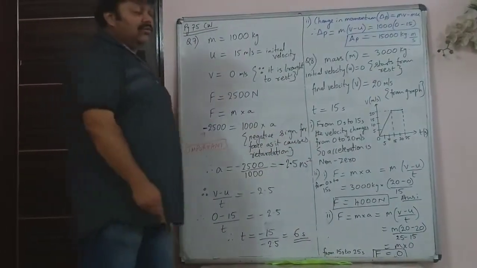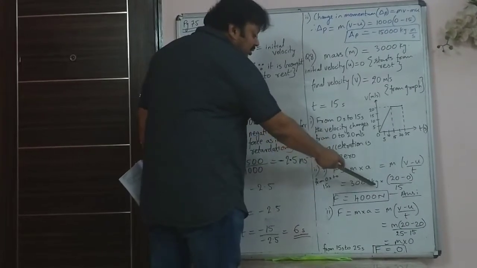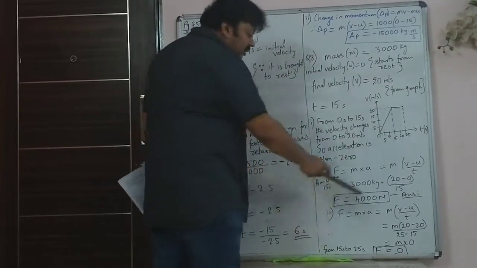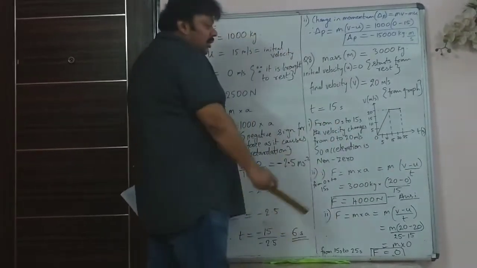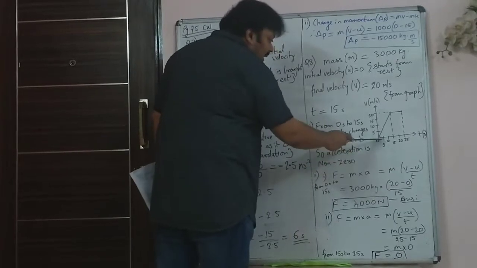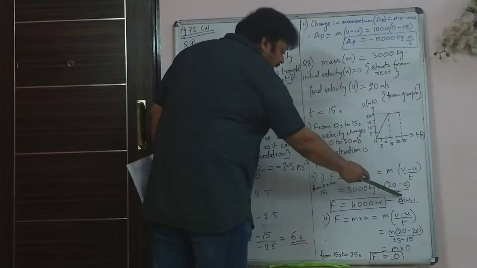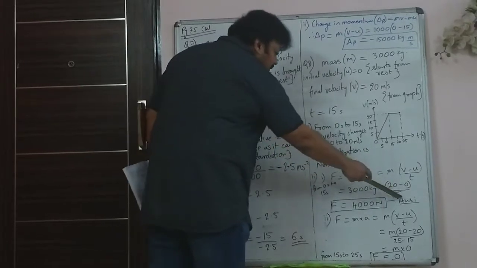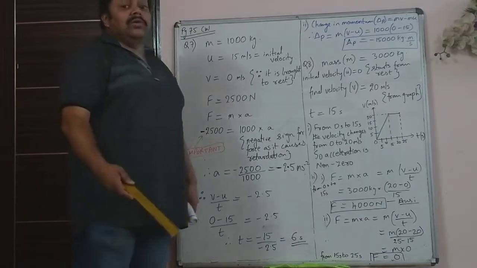Force is m into a, mass of the bus was 3000 kg, and acceleration formula is v minus u upon t. So v is 20, u is 0, and the time in which 0 to 20 happened is 15 seconds. So when you calculate, 3000 times 20 by 15 is 4000, so force is 4000 Newton.